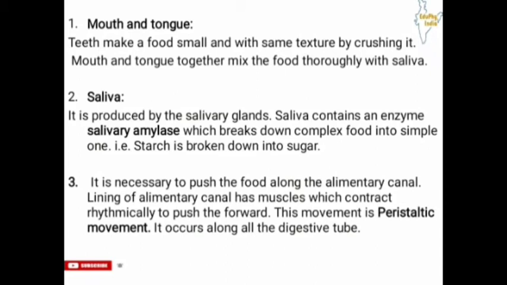It is very necessary to process our food along the alimentary canal slowly and easily, and it is done by the peristaltic movement. These muscles contract to start the peristaltic movement, and because of this our food can move easily through the alimentary canal.